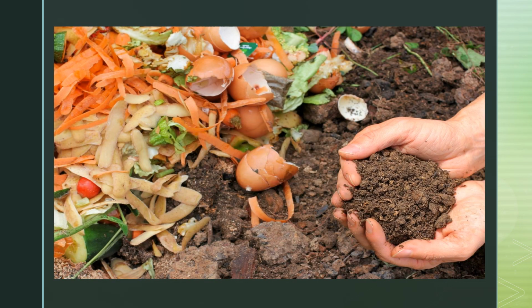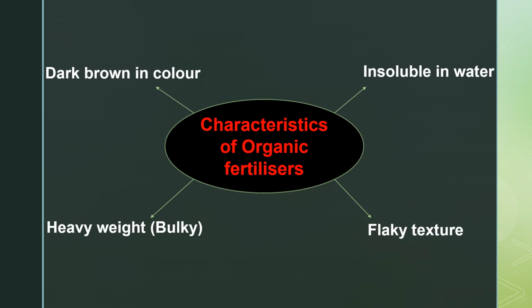So dear students, you can see in this picture how these dead decayed organic matters are used to produce organic fertilizers. From the previous picture, you can understand that organic fertilizers are dark brown in color, insoluble in water, heavy weight and flaky in texture. Flaky means something that can break easily into small or thin pieces.